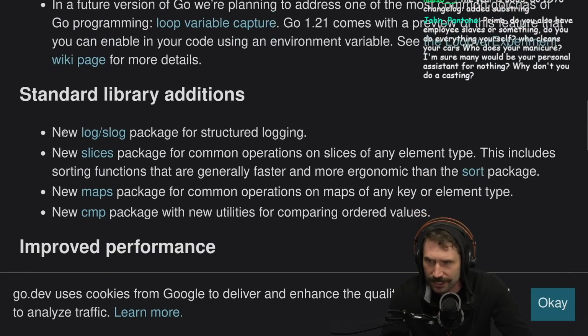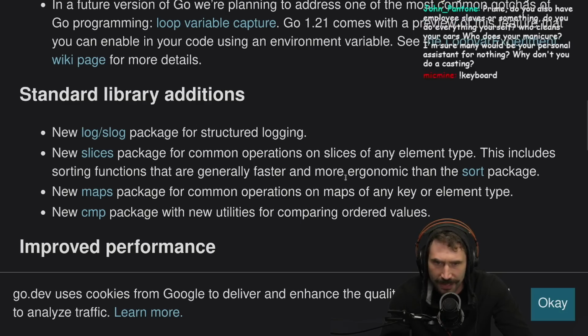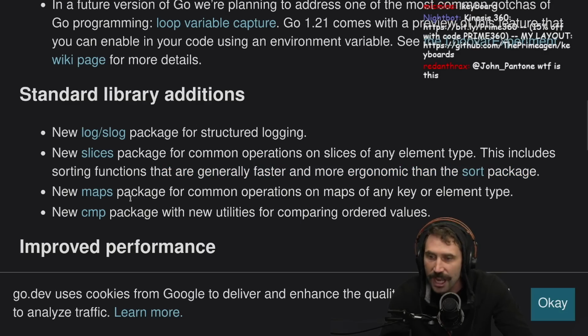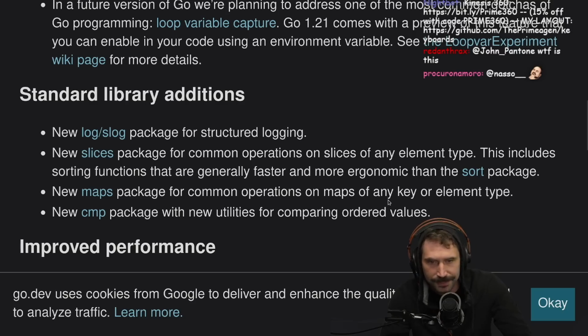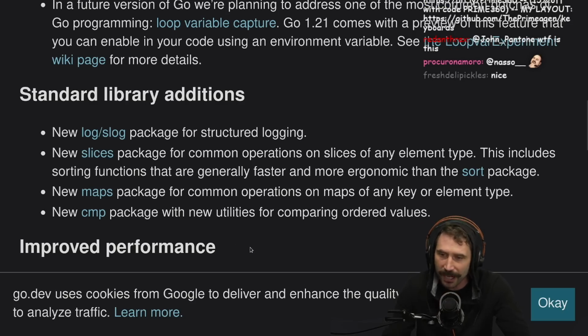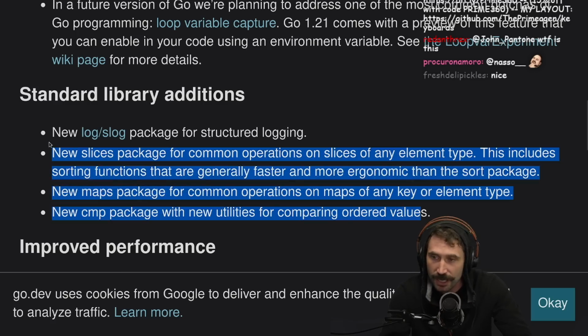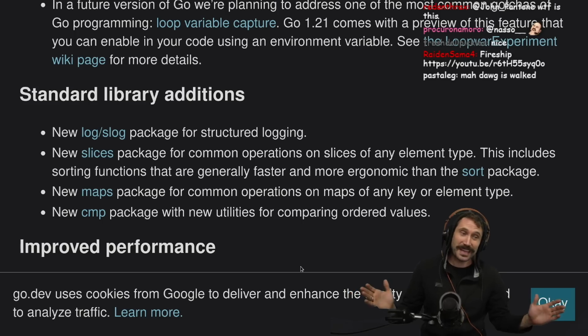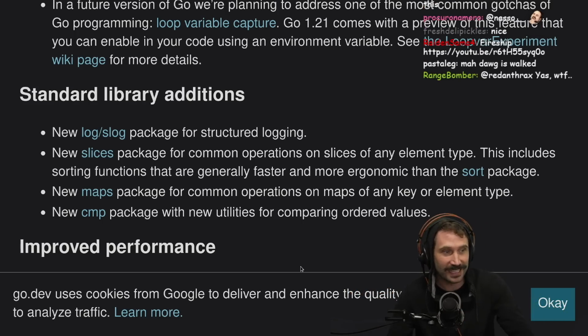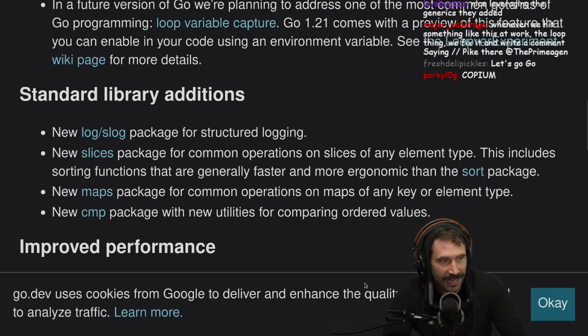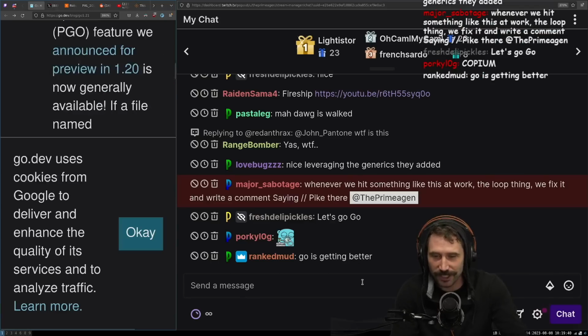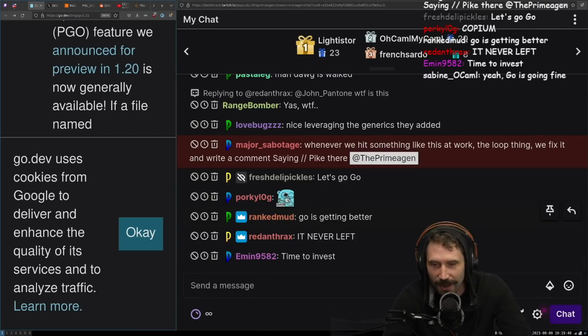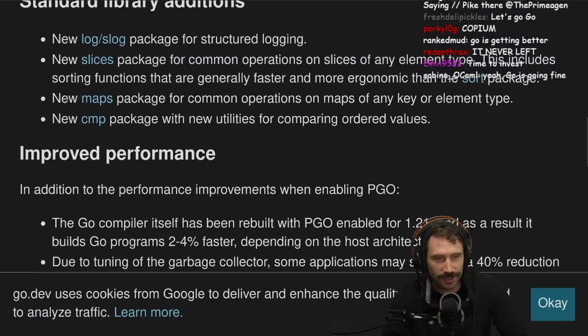Let's see, standard library additions. The new log/slog package for structured logging. Beautiful. Love structured logging. New slices package for common operations on slices of any element type. This includes sorting functions that are generally faster and more ergonomic than the sort package. A new maps package for common operations on maps of any key and element type. A new cmp package with utilities for comparing ordered values. Very cool. Go's making a comeback. I like this, leveraging the generics they added. Yeah, this is good. Copium. Is this Gopium? Poor Go. Okay, hey, come on. Everyone knows that Go is going places.